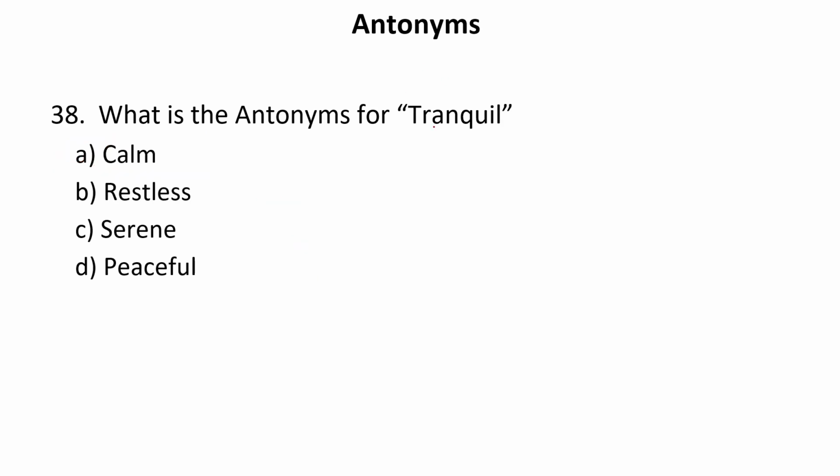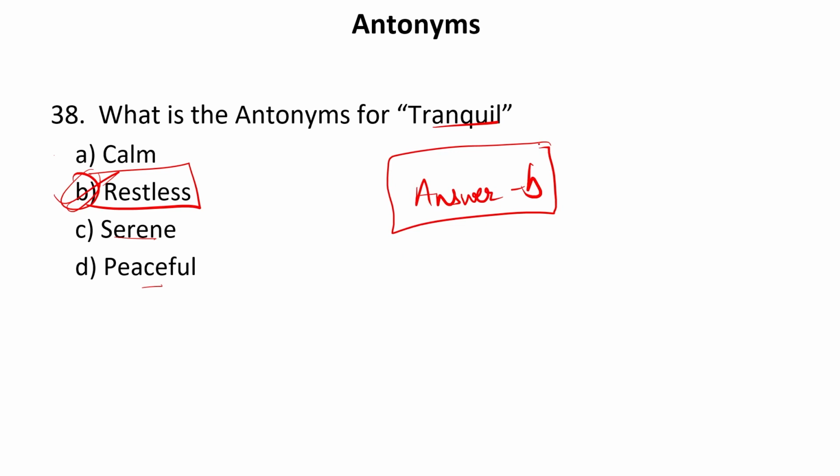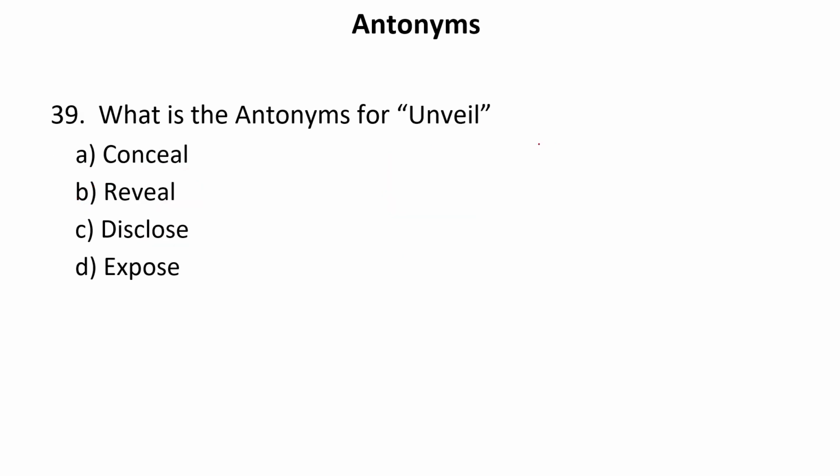Now we have to tell the antonym for tranquil. Tranquil means peace. So calm, serene, peaceful, these are the synonyms. So restless is the correct antonym of this particular word. So our answer is B. Now let us move to the next one.